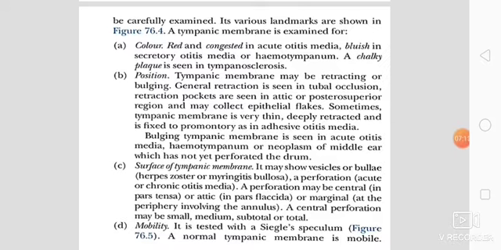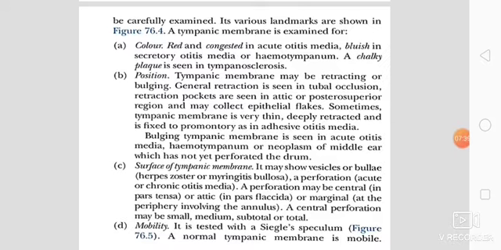Then we should examine the position of the tympanic membrane. It may be retracted or bulging. General retraction is seen in tubal occlusion. Retraction pockets are seen in the attic or posterior superior region and may collect epithelial flakes. Sometimes the tympanic membrane is very thin, deeply retracted, and fixed to the promontory, as in adhesive otitis media.